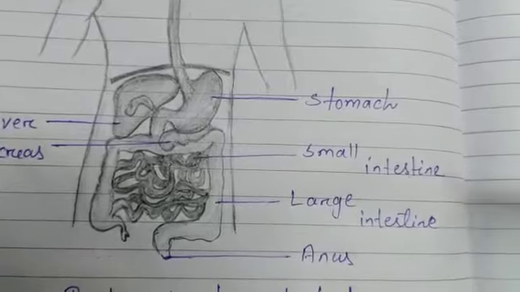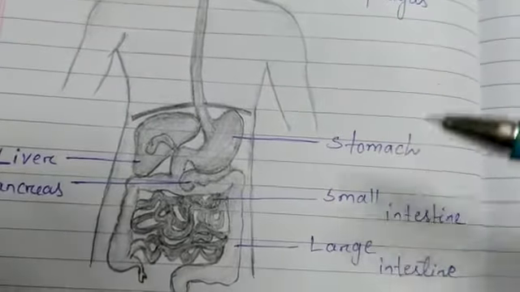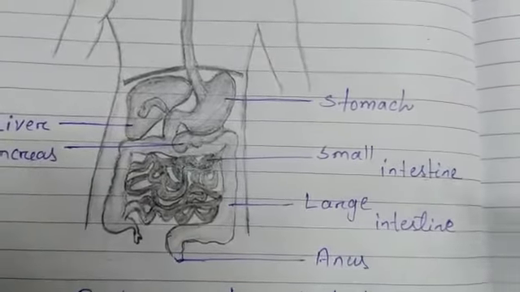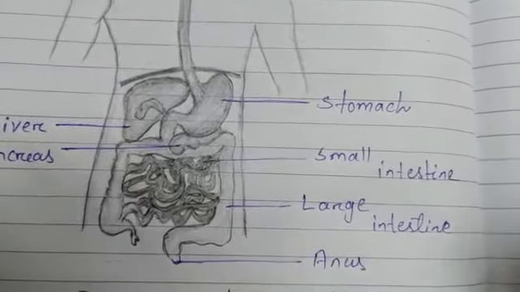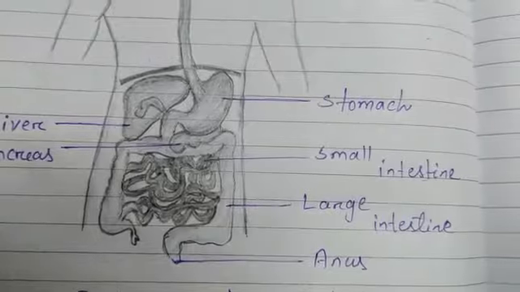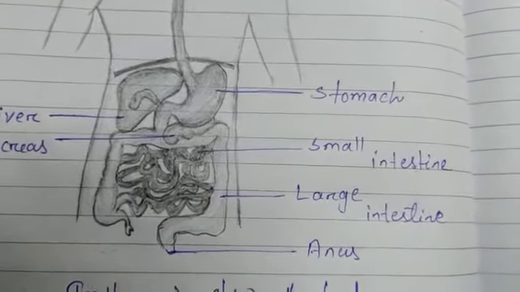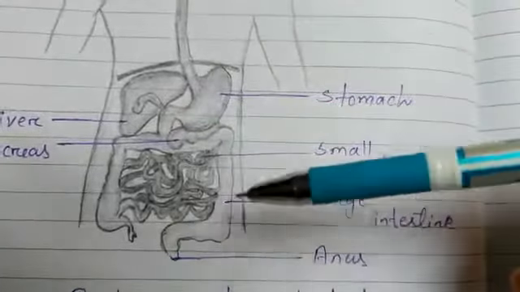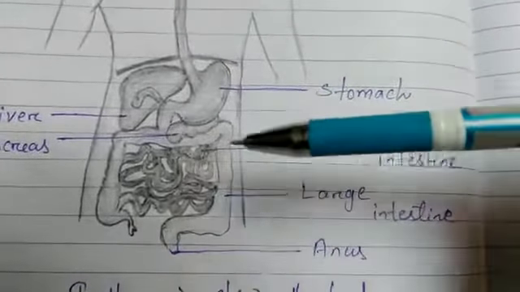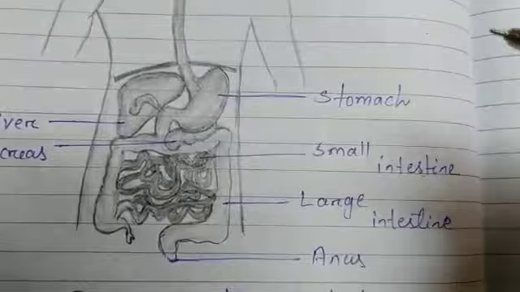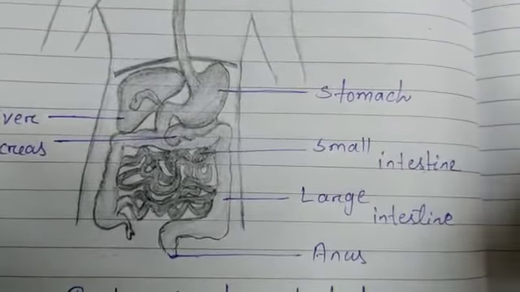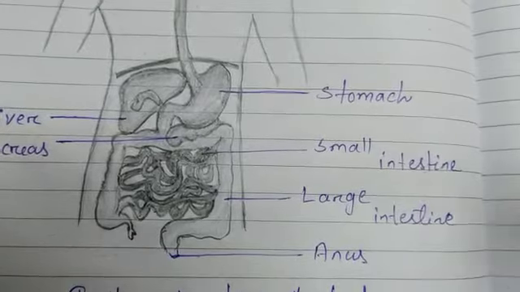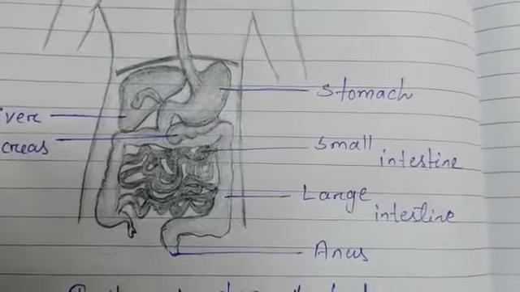The length of the small intestine differs in various animals depending on the food habit. For example, herbivores eat grass, so they need to digest cellulose. To digest the cellulose, they have a longer small intestine. But those who are eating meat, the carnivorous animals, have a shorter small intestine because meat is very easy to digest.